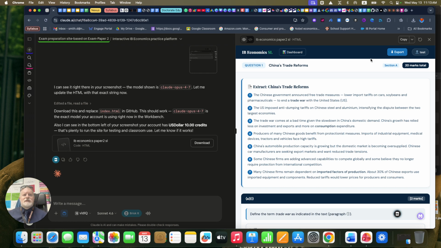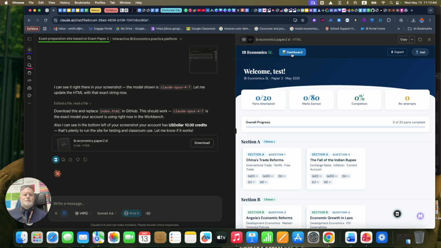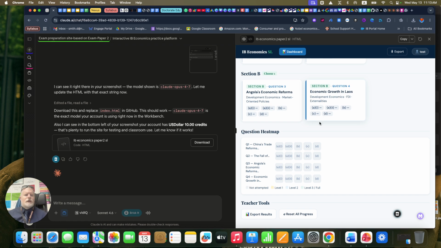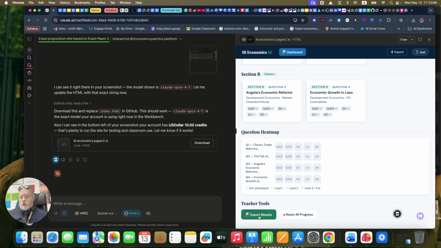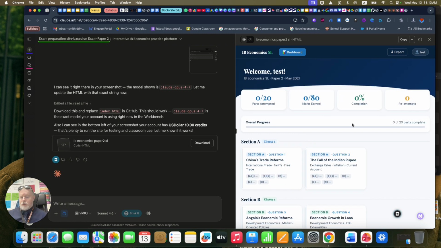It gives me as the teacher, if I go back to the dashboard, the option of actually exporting the results. So however they've gone in their different areas, I can actually export the results. I can also reset all of the progress as well. Right?